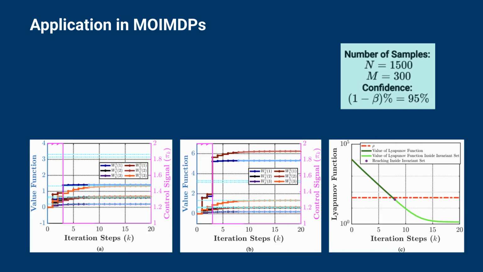The evolution of the value function for MOIMDP with lower bound matrices in A and upper bound matrices in B, including the switching law in pink. The Lyapunov function in C indicates that trajectories converge to and remain within the invariant set of attraction.